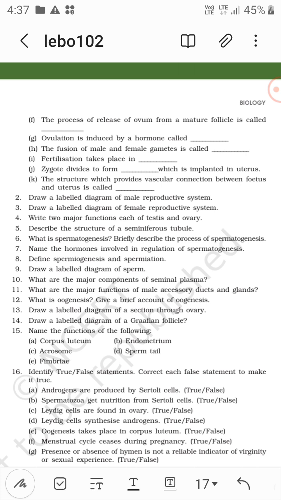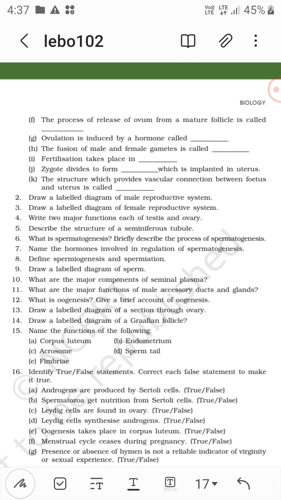So this is it. Describe the structure of a seminiferous tubule. Inside it is lined by two types of cells, Sertoli cells and male germ cells, which produce the male gametes, right? One to three highly coiled seminiferous tubules are present in each lobule, and each testis has 250 testicular lobules, right?